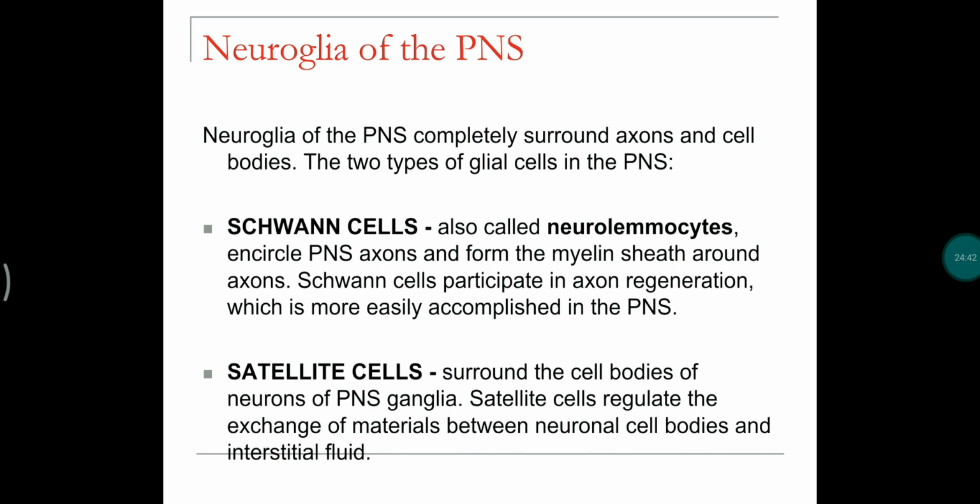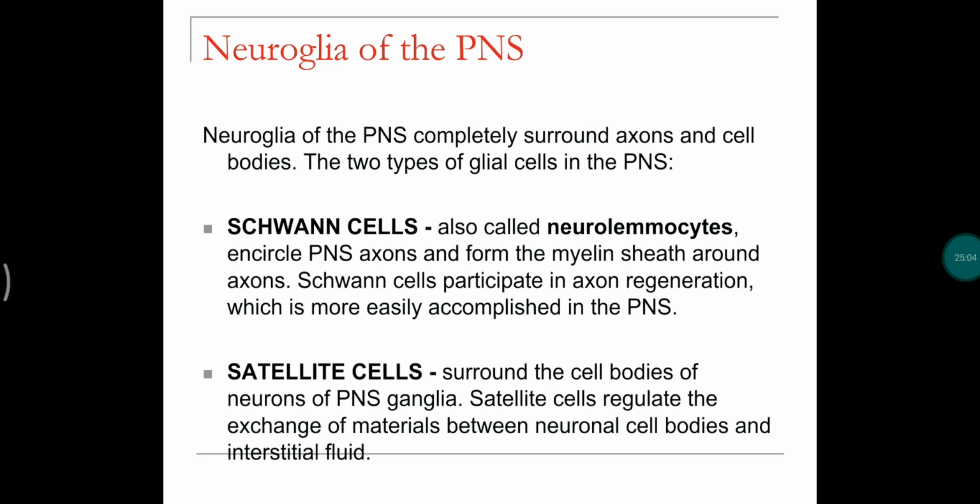Schwann cells help in axon regeneration, which is more easily accomplished in the peripheral nervous system only, and they encircle the PNS axons, which forms the myelin sheath. In the PNS it is Schwann cells, in the central nervous system it is oligodendrocytes.